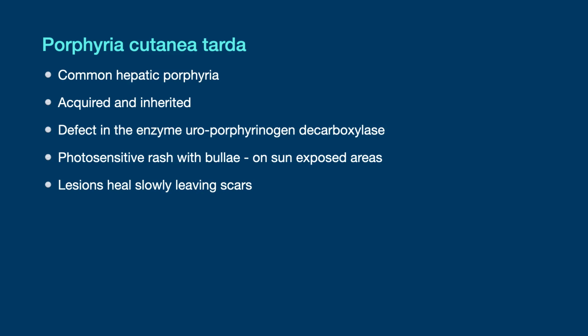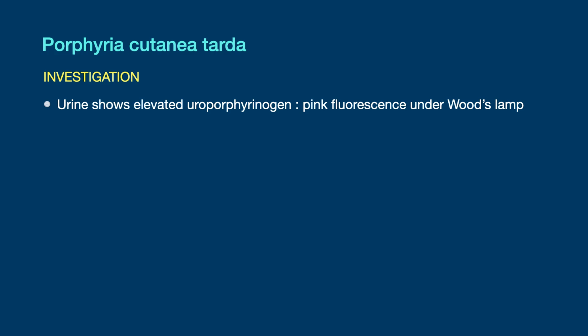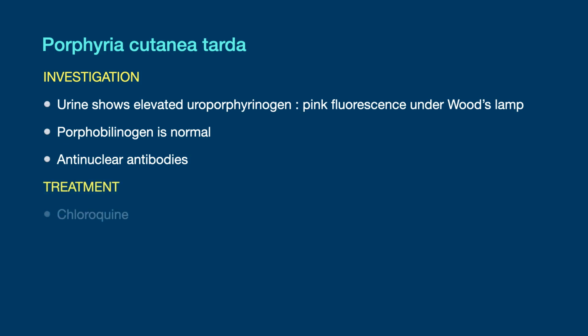Factors that contribute to porphyria cutanea tarda are alcohol, excess iron, and excess estrogen. As for investigations, urine shows elevated uroporphyrinogen, which appears as pink fluorescence under Wood's lamp. Porphobilinogen is normal. Antinuclear antibodies are frequently seen. This condition is managed with chloroquine and phlebotomy to deplete the excess iron stores that exacerbate the porphyria.